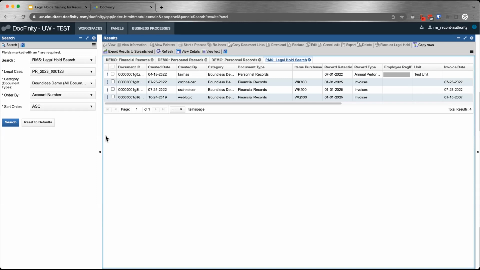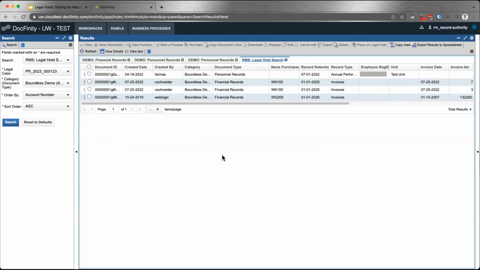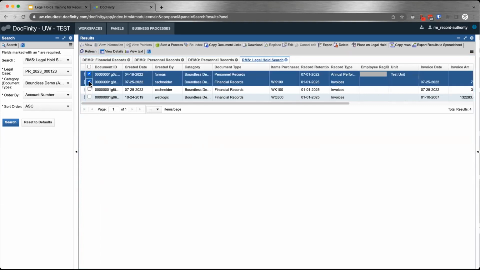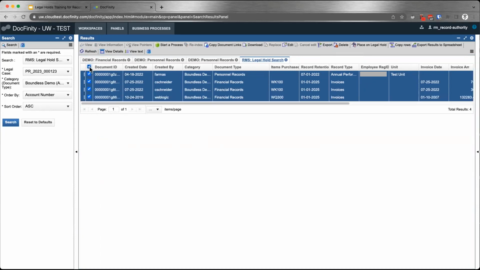All right, so now to do the export, as I said, you could select single documents and then click on the export button. I highly recommend you not do that unless it's very few documents that you can just select them all and have them all fit in one export.